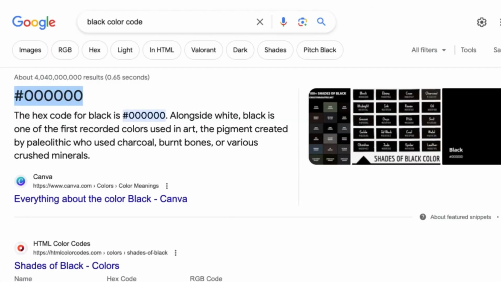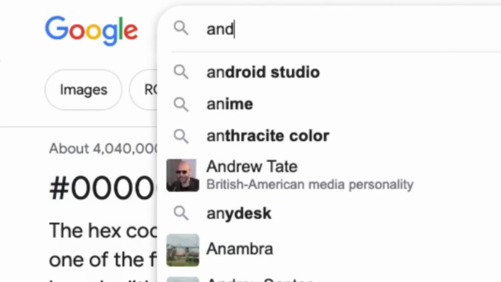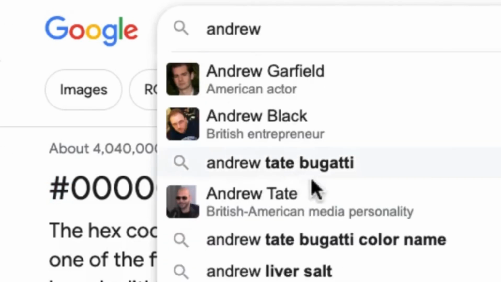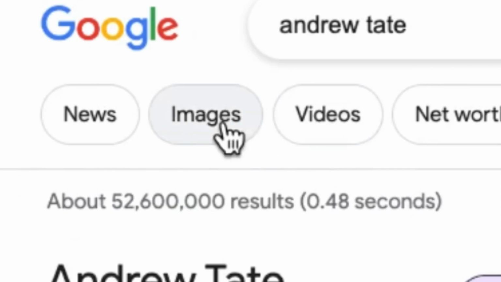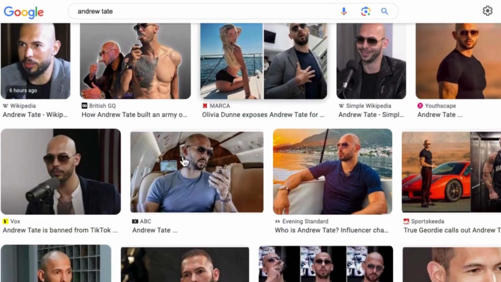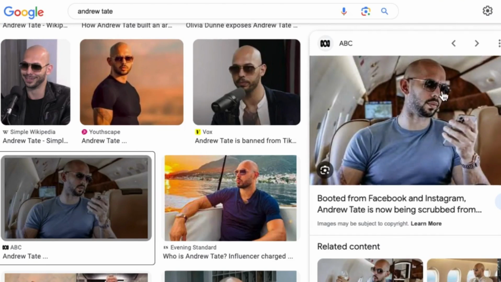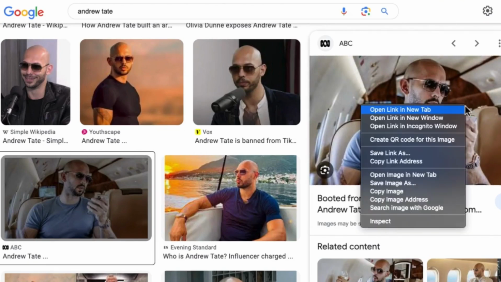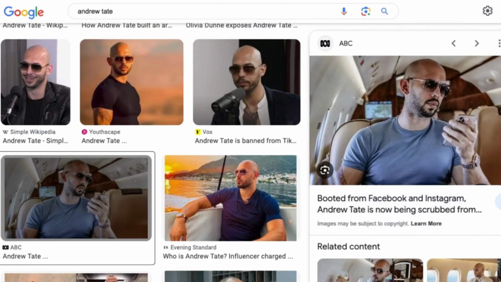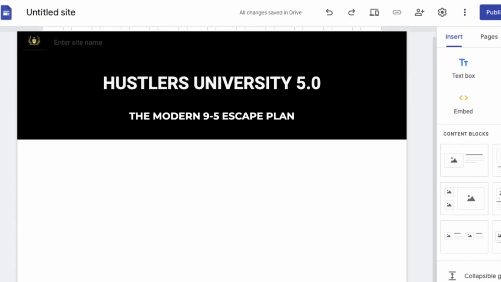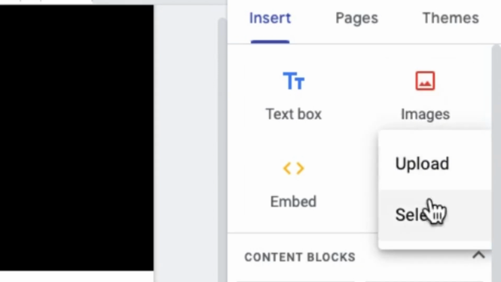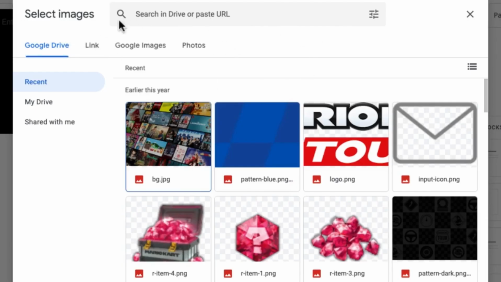So we're going to come over to Google. Once I come over to Google, I'm going to type in Andrew Tate. Just go ahead and type in Andrew Tate. Once you click on that, I'm going to come over to where it says images. You can see we have Andrew Tate images right here, guys. So I'm going to go ahead and choose this image. Once I choose this image right now, I'm going to come over here, click on this. I'm going to click on copy image address. So once I click on copy image address, come over to my landing page or my Google sites, come over to images, click on images, click on select. And once you click on select, guys, it's going to bring you up to this page.